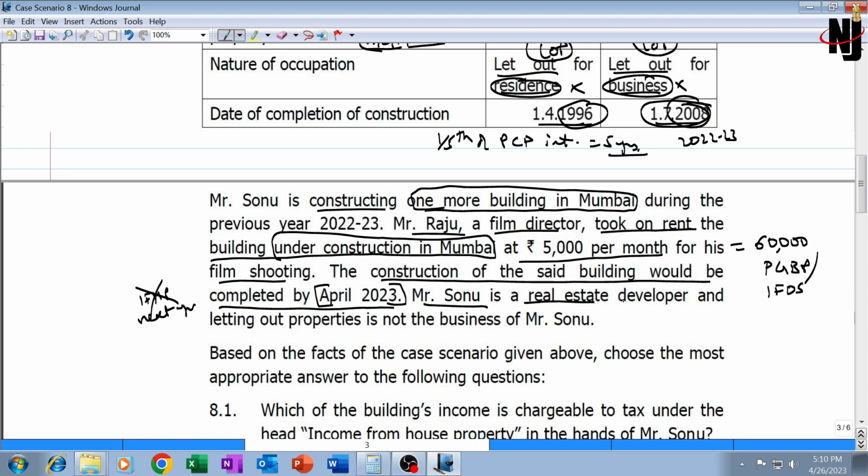Mr. Sonu is a real estate developer, and letting out of properties is not the business of Mr. Sonu. Since it is not the business, 60,000 will be taxable under income from other sources. That's it. Question is over.